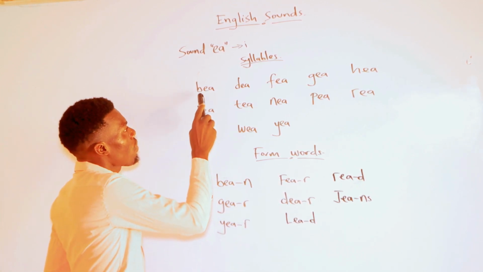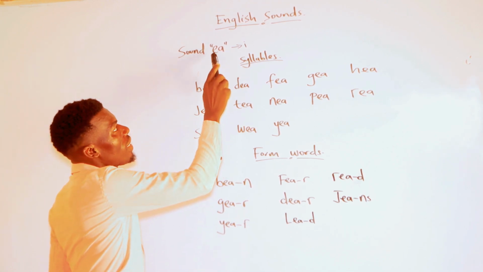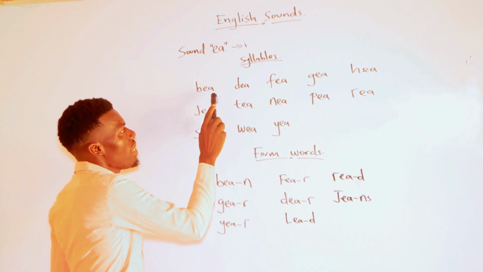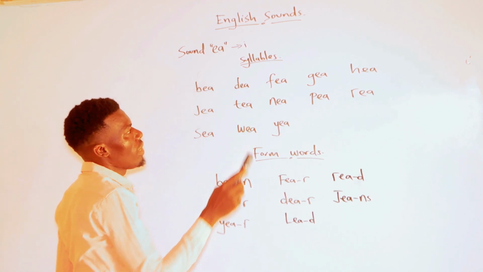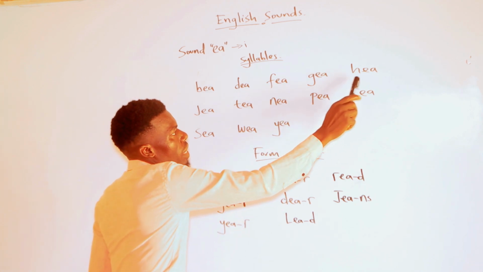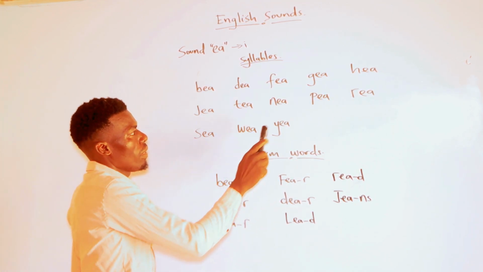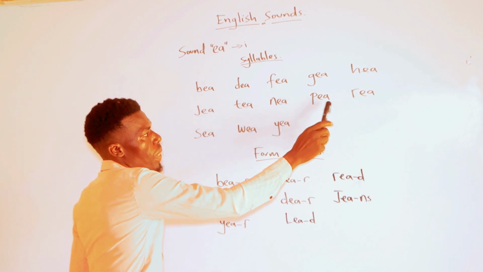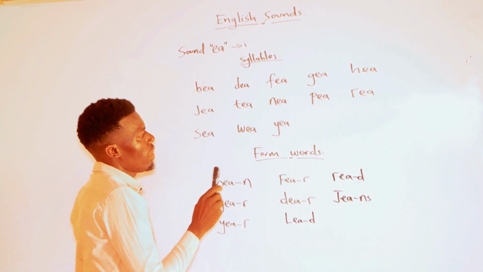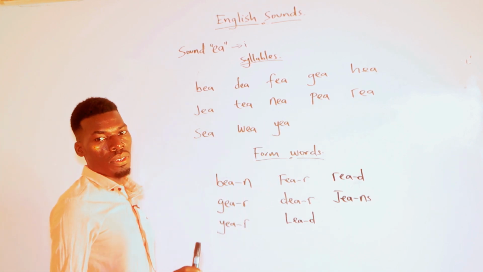So, when we are forming the syllables, this is how we are going to form the syllables. This one will be B, because we say that E and A, the sound is E. So this one will be B, D, F, G, H, G, T, N, P, R, C, W, Y. You see?